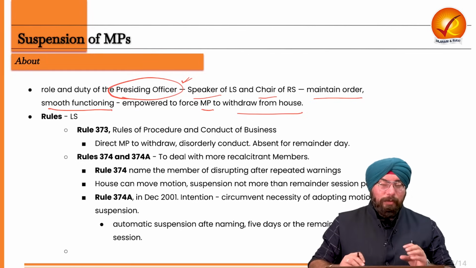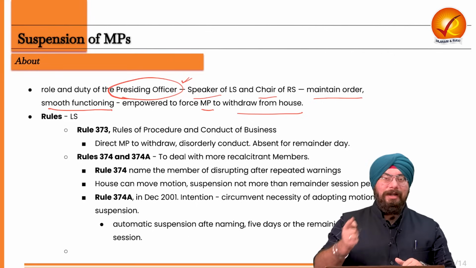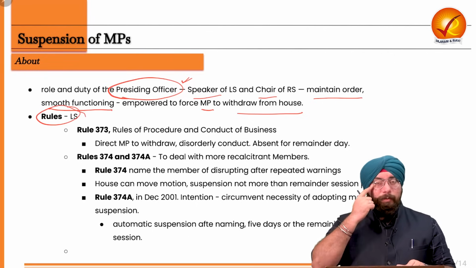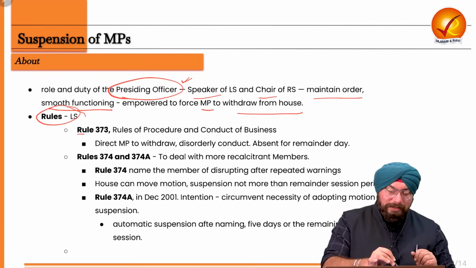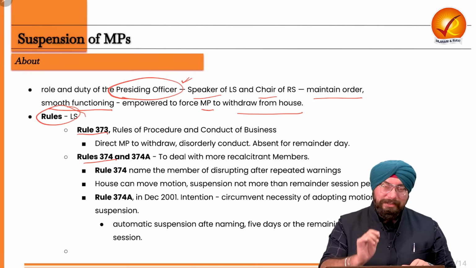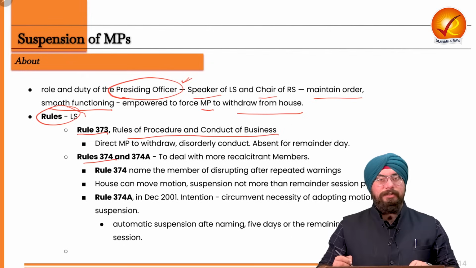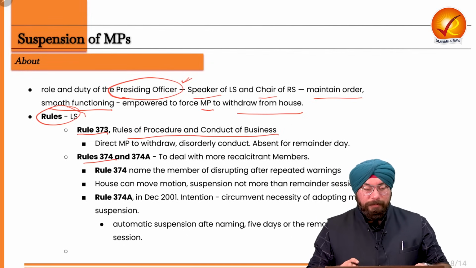Now let us see what are the rules which govern this suspension in Lok Sabha and Rajya Sabha. So let's see the rules in the Lok Sabha which govern the suspension. Primarily there are two rules, that is Rule 373 and Rule 374. These rules are mentioned in the Rules of Procedure and Conduct of Business of the Lok Sabha, right? So the rule book of the Lok Sabha.